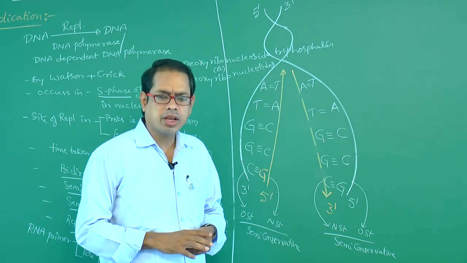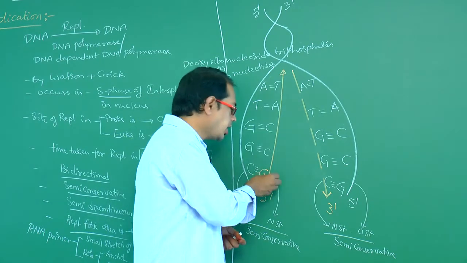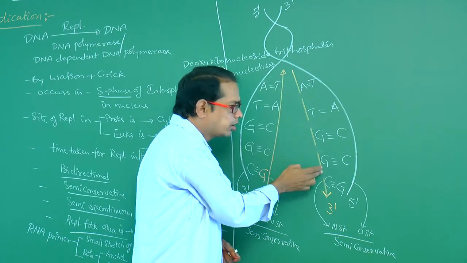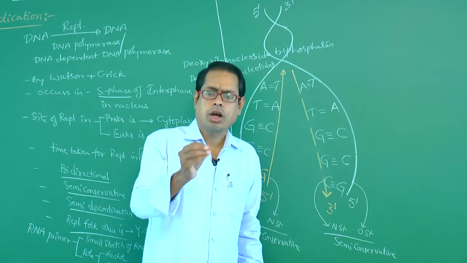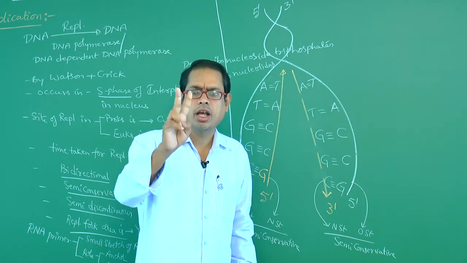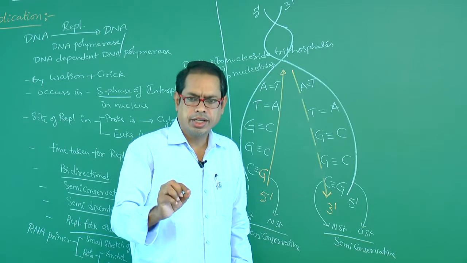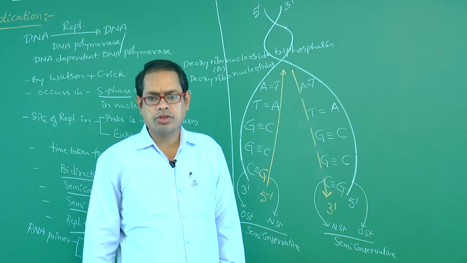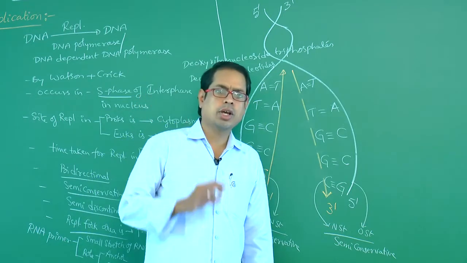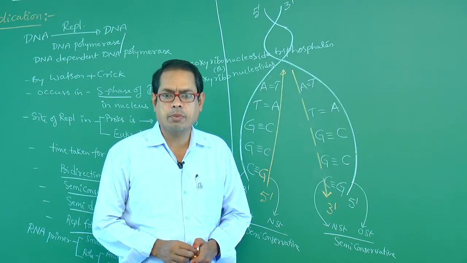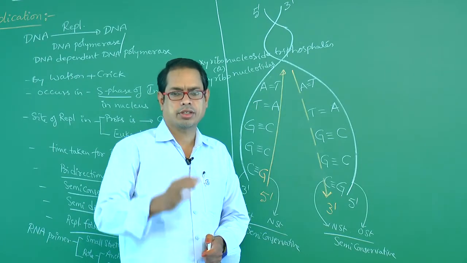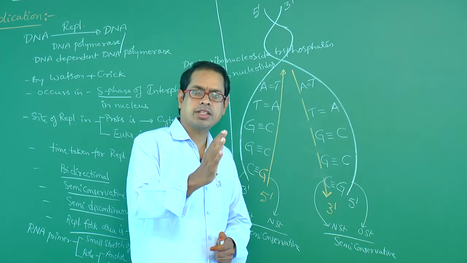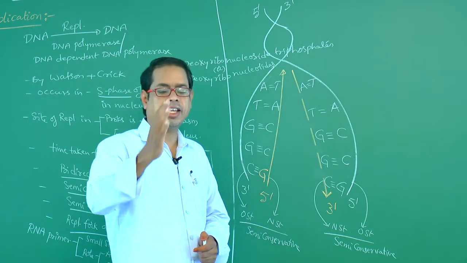So overall how many types of enzymes are involved here? Initially DNA polymerase. Here the Okazaki fragments are combined by DNA ligase. So two types of enzymes are involved in replication: DNA polymerase and later DNA ligase. The main enzyme is DNA polymerase. So two points I would recall. The main enzyme involved in replication is DNA polymerase. The types of enzymes involved in replication are both DNA polymerase and finally DNA ligase.